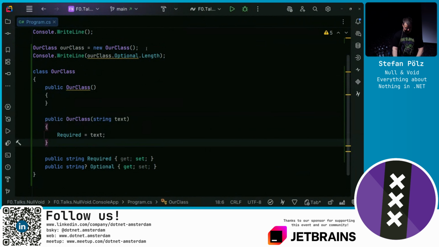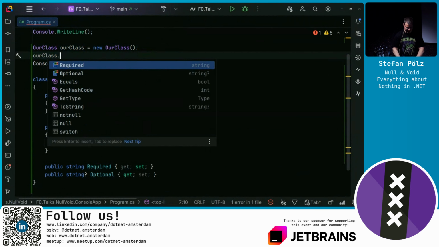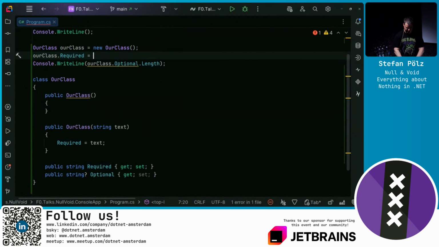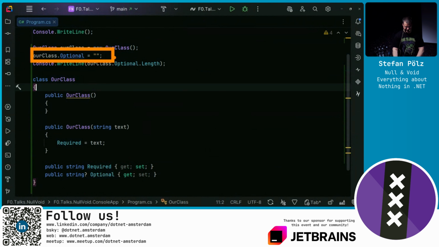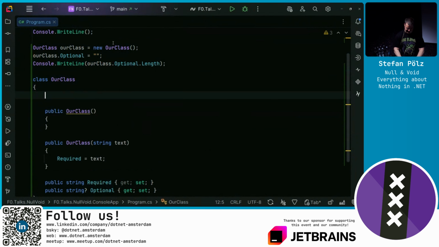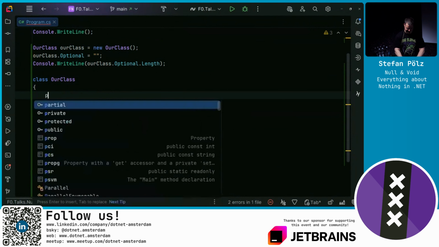And this is part of the static flow analysis. The thing about the static flow analysis is it's static and it's not dynamic. One powerful thing is we could now in here set the required one to something, and the static flow analysis. Oh, I should access the optional one here. Excuse me. So I set the optional here, and the static flow analysis understands that the optional here is set here, and everything is good. But what if we were to, let's define a static method.